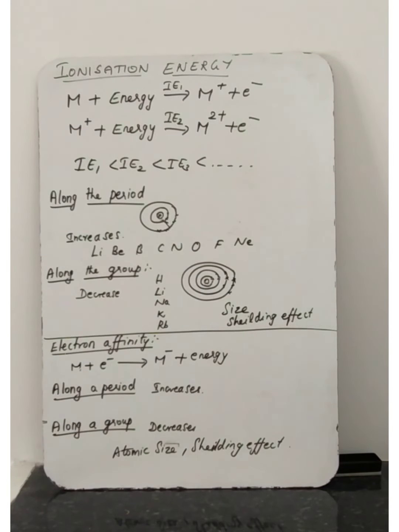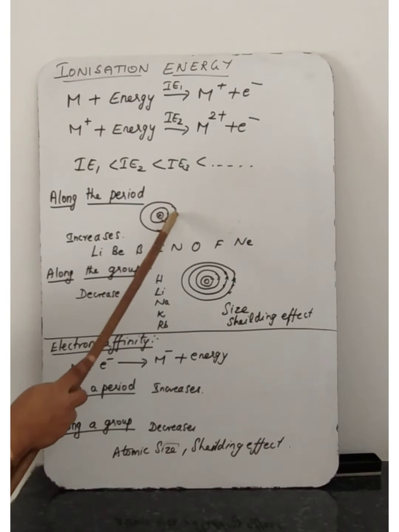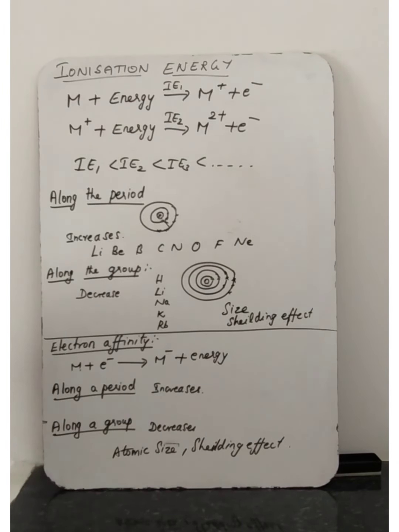So the extra electron goes and is added in the same shell. Understand? So the nucleus, with its protons, attracts the outermost shell electrons.